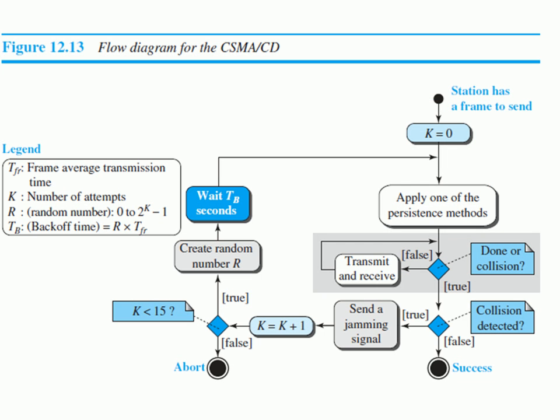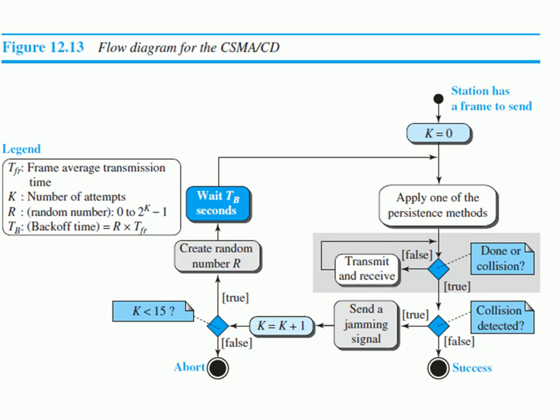Here the same process is explained through this flow chart, the flow chart for the CSMA/CD process. As you can see, we have some parameters like K and R, which you already know. K indicates the number of attempts, especially for unsuccessful transmissions, and we have a random number R, which is set from 0 to 2 raised to K minus 1. Next is the back-off time TB, which can be calculated by R times TFR, where TFR is the frame transmission time.